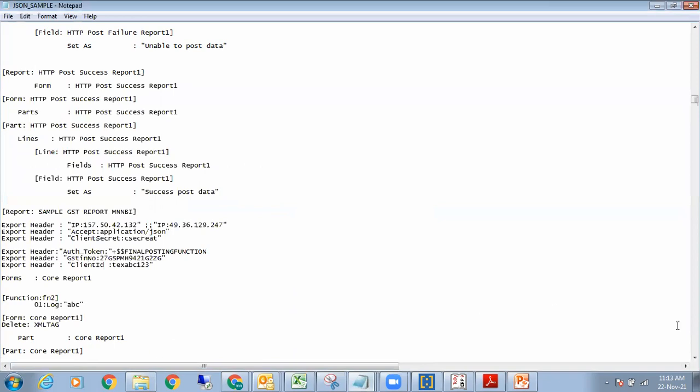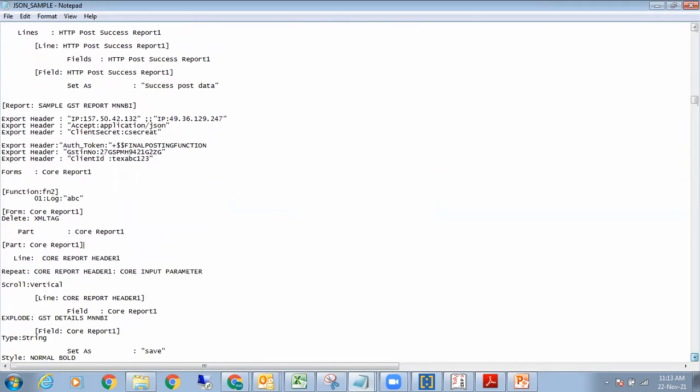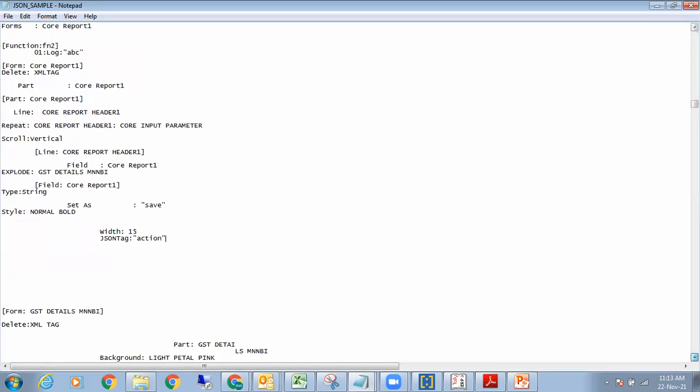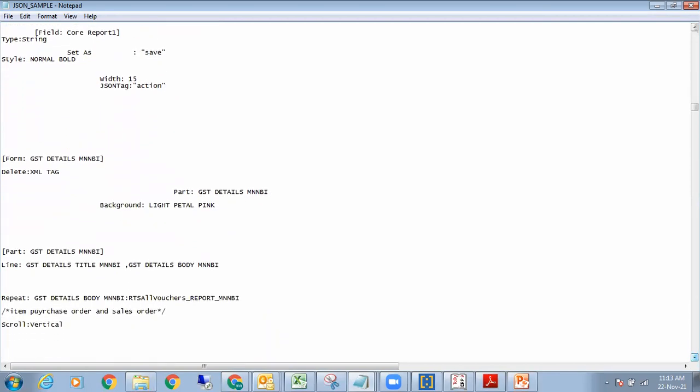I go down to part of this core report, and here I put in action with a JSON tag XML. Then below this part I had another detail, GST and details, and I deleted the XML tag. The XML tag was deleted because you do not want to have this bracket. Any questions up till now from anybody?